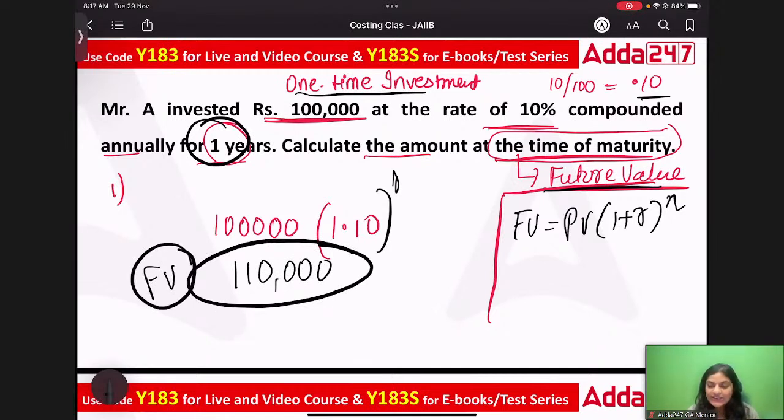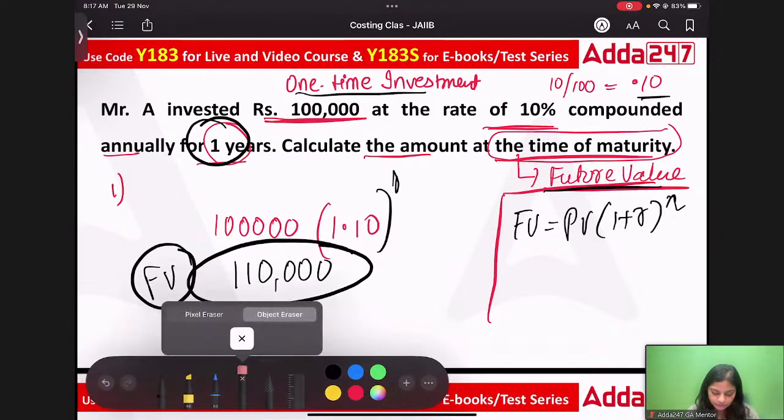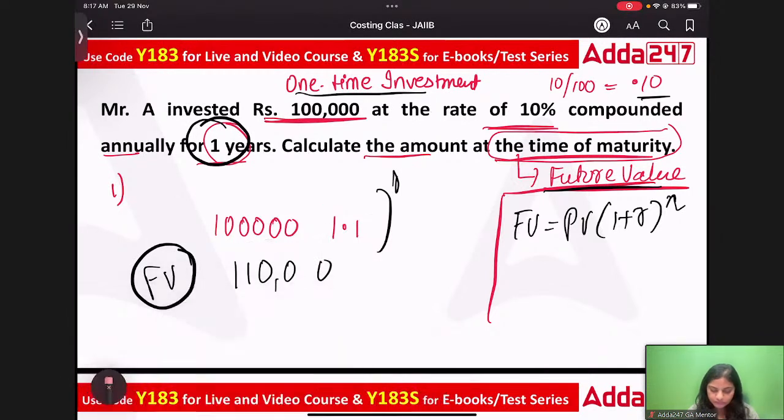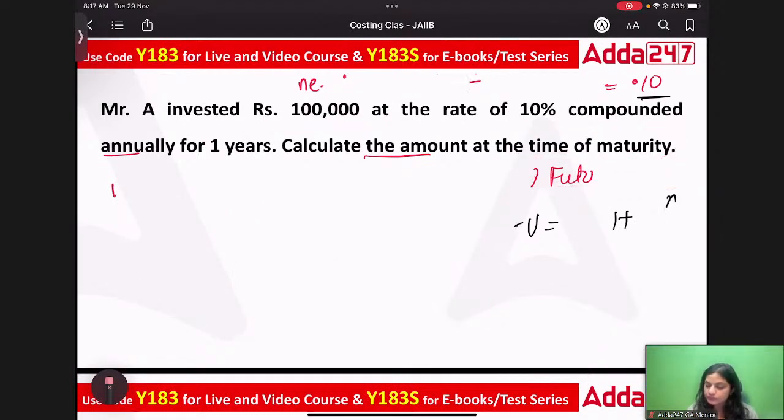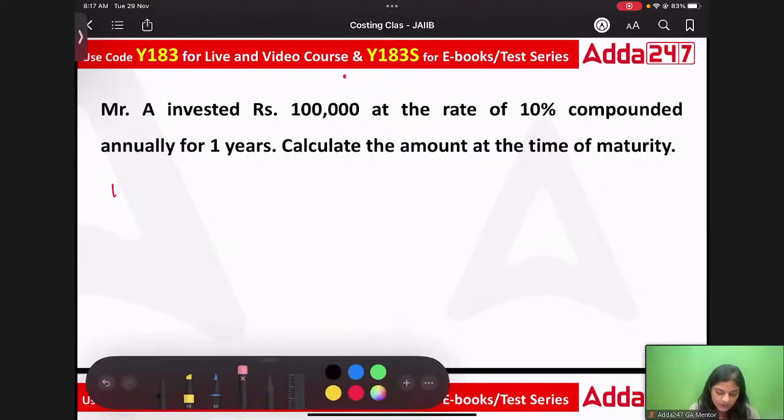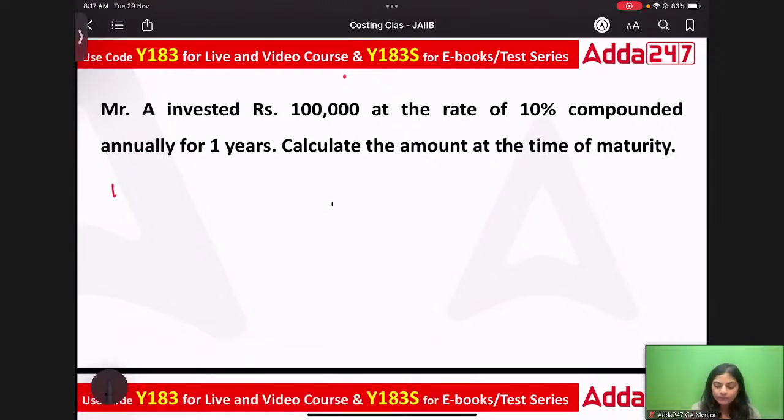If we take some key takeaways from this question in order to understand the formula, number 1, this formula will be used when there is a one-time investment.